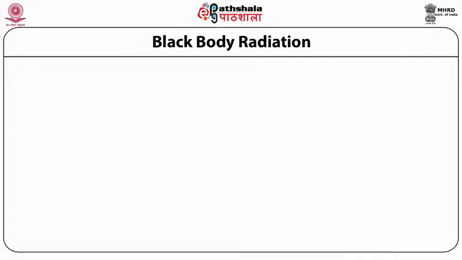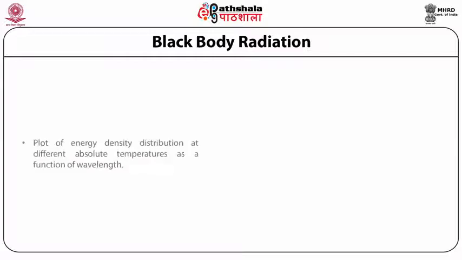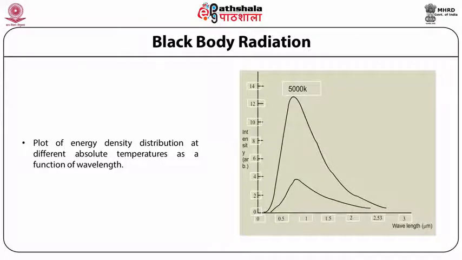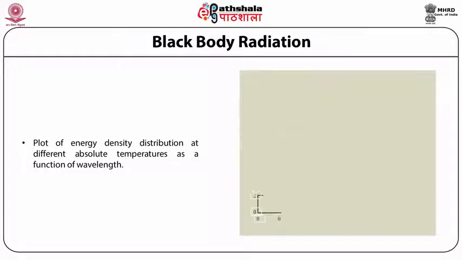radiation. As we can see in the figure, it is the plot of energy density distribution at different absolute temperatures as a function of wavelength. Now, if we look at this figure, what we see is that all the earlier attempts to explain the entire energy density distribution of the black body radiation could not completely explain this entire spectrum. In fact, the earlier theories could only explain part of this entire energy distribution spectrum.